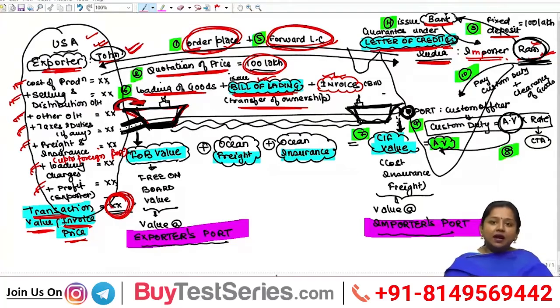Transaction value is the value at which the transaction took place, that means the sale price, the selling price at which goods are being sold from exporter to importer. It is generally also known as FOB value. FOB value stands for free on board value. Free on board value is the value at which goods are loaded at the foreign port, and this name has